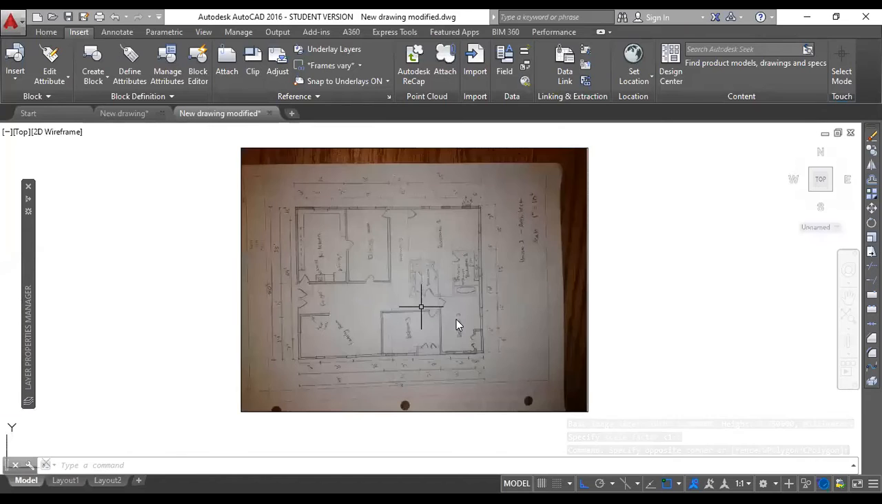Yeah, this is completely fine. You know, this is in feet and inches. You don't have it in mm. Okay, fine, no problem. Okay, is it visible now?